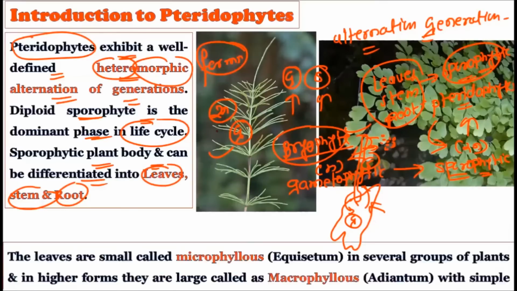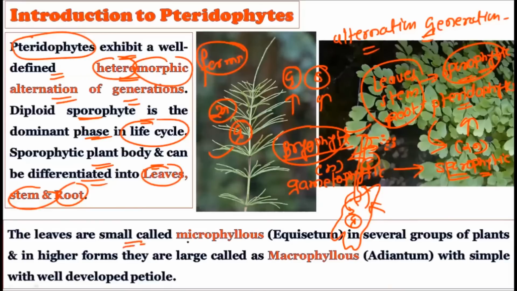Now consider the leaves. The leaves are small and called microphyllous. There are two types of leaves found in the pteridophytes. The first kind of leaves are called microphyllous, which is found in Equisetum. Microphyllous literally means the small leaves.